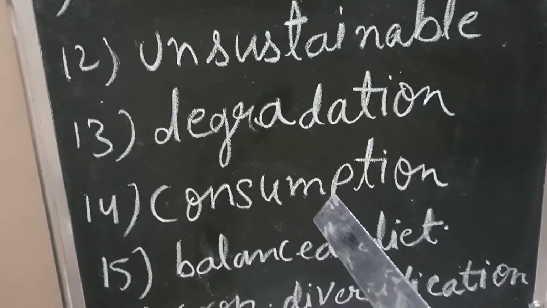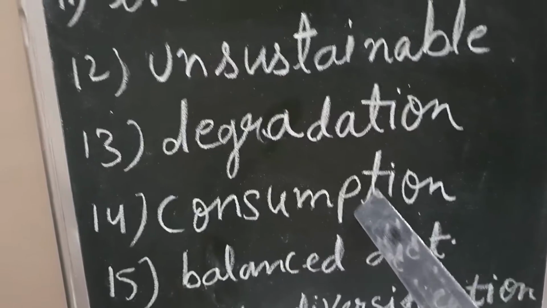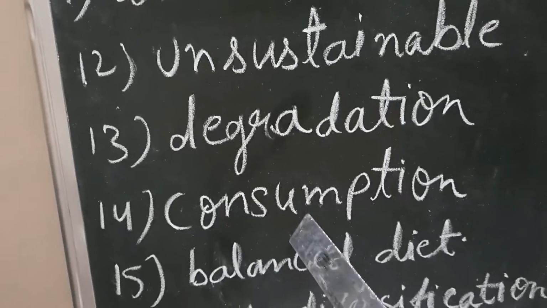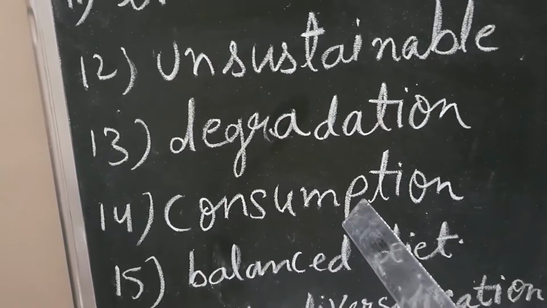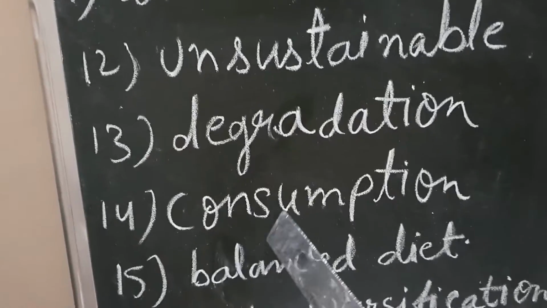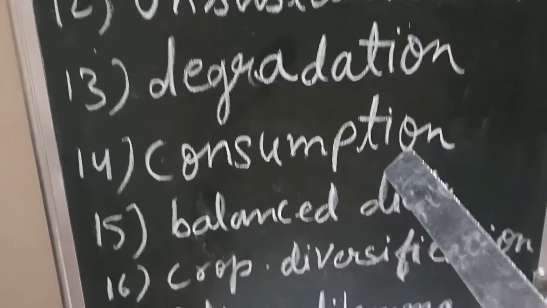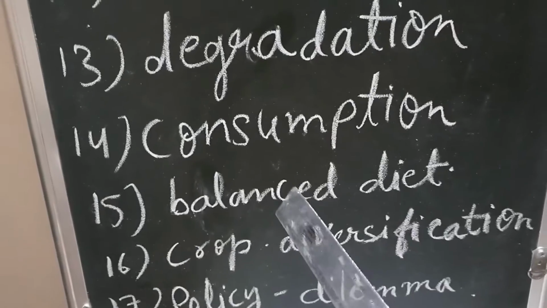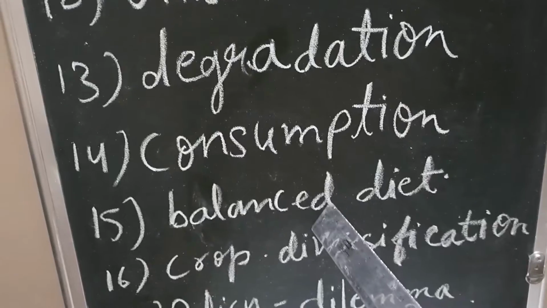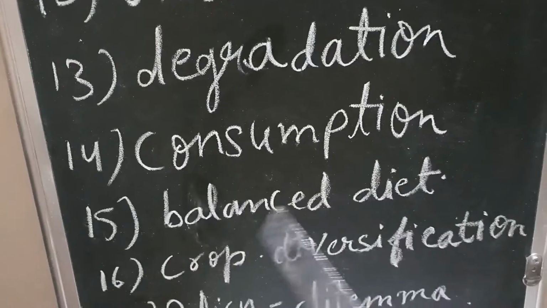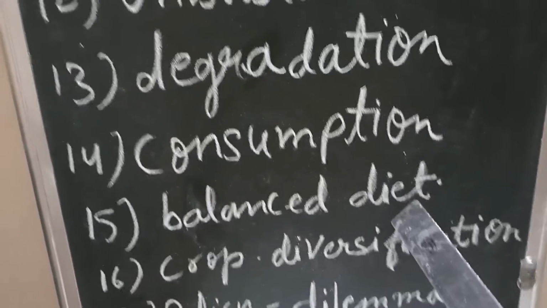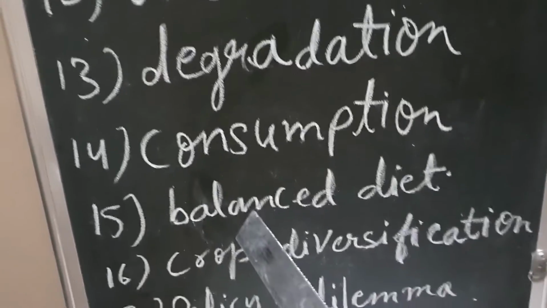Consumption, what we eat, what we need to consume, this is called consumption. Our consumption is rice, wheat, dal, fruits, vegetables, all these things we consume. That is called consumption. Balanced diet means the food which contains all the vitamins, minerals, proteins, carbohydrates. That type of food is called balanced. Diet means food. Balanced means which contains everything.